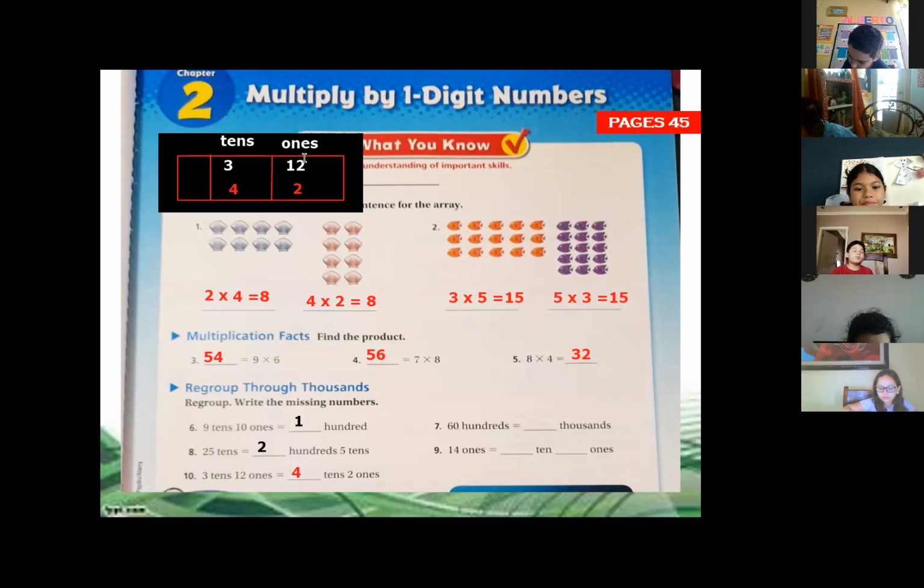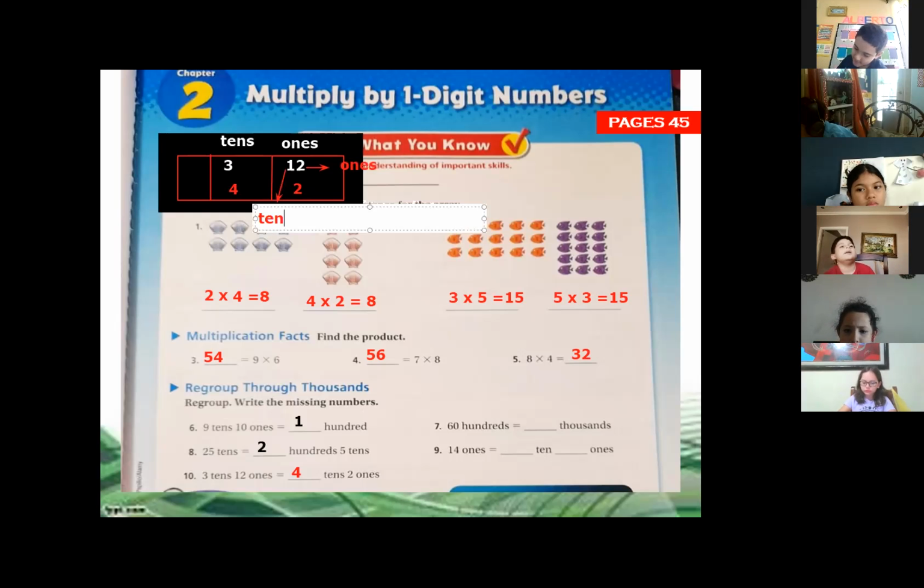Remember, 12 has 2 ones and 1 ten. If you look on the place value chart, this number 2 is ones. We have 2 ones here. But the number 1 is not ones.